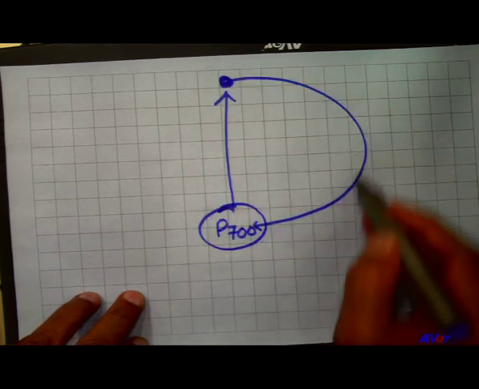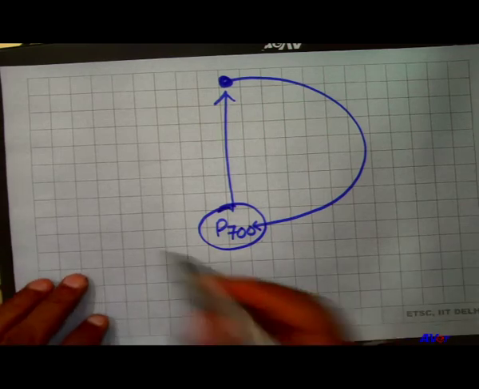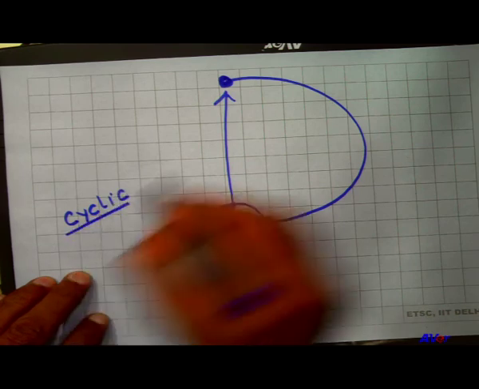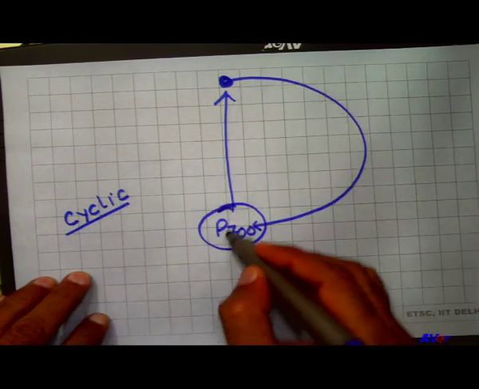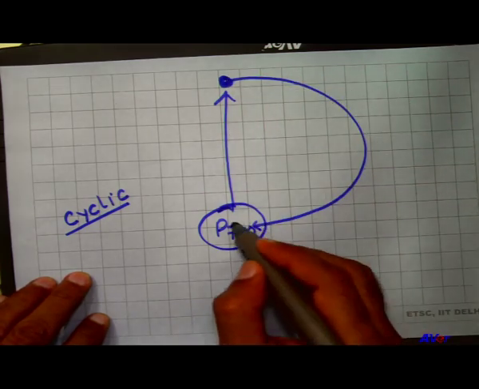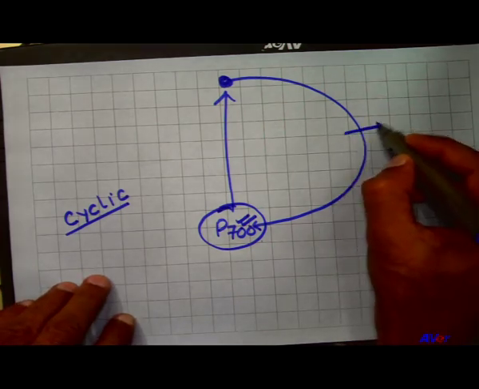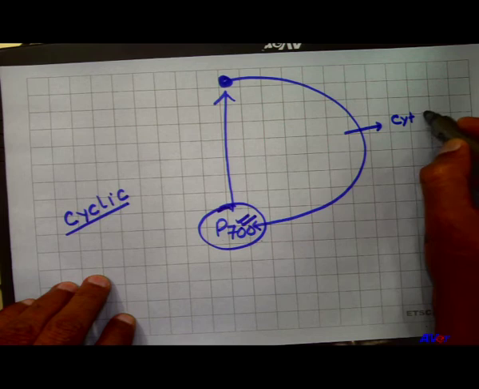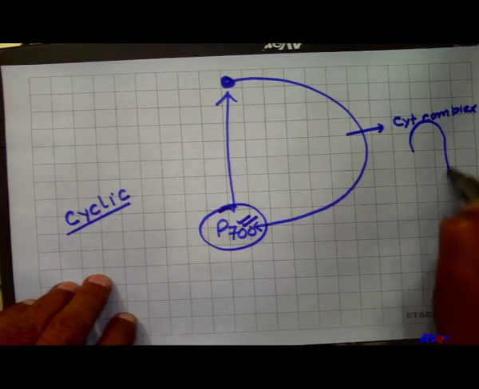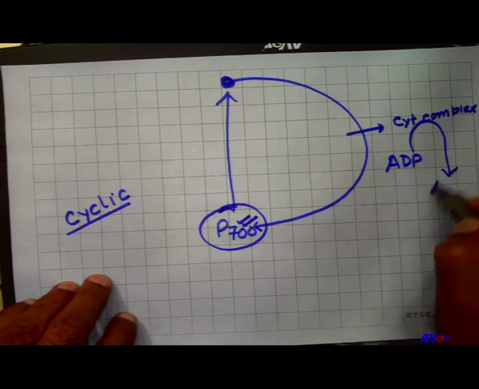This type of light reaction is called cyclic, because it forms a cyclic path. The electron is released here and again comes back to pigment system 700. In this process, in the cytochrome complex, ADP, adenosine diphosphate, is converted into ATP.